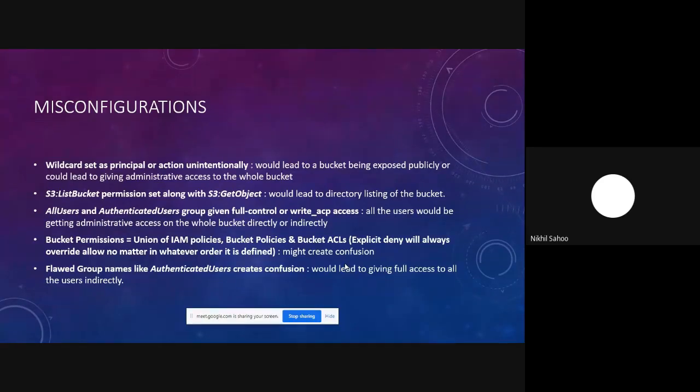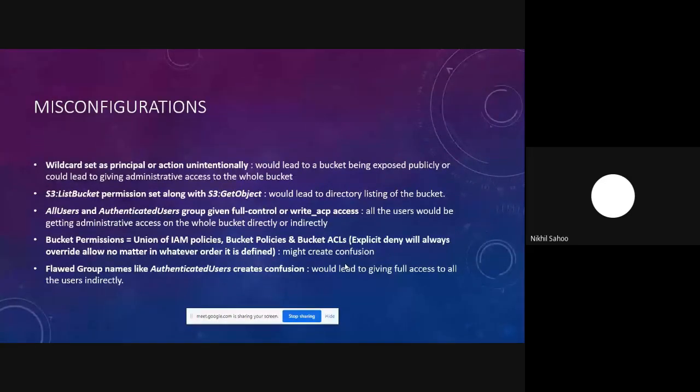As I said, what authenticated user means is that any user that has a valid authentication with an AWS account, and even if you don't have a valid AWS account, you can simply register on a free 12 months trial basis. So then all the users would be able to perform all kinds of operations on that particular S3 bucket. So flawed group names like authenticated users create a lot of confusion as well.